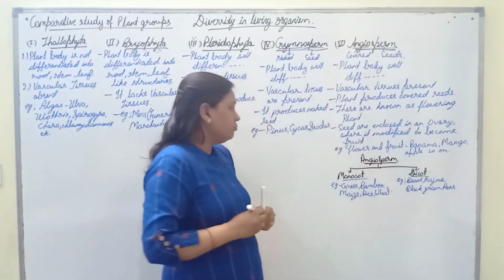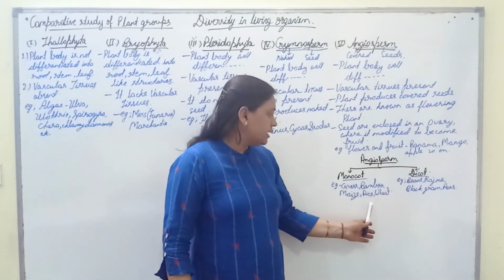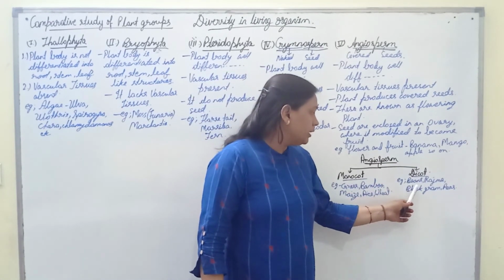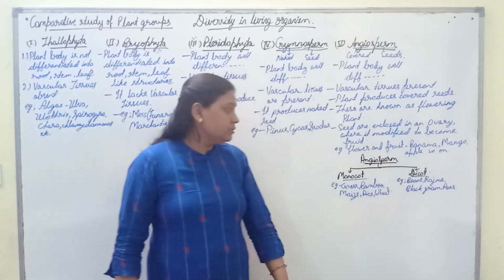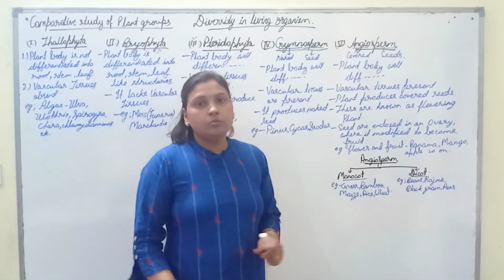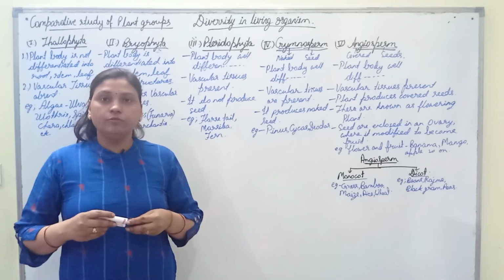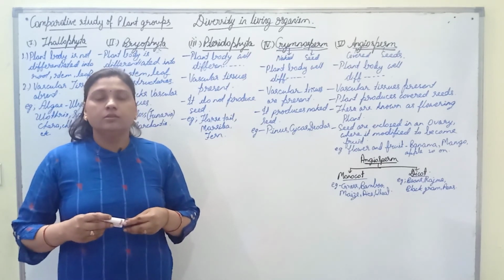So grass, bamboo, maize, rice, wheat are the examples of monocot, while examples of dicot are beans, rajma, black gram, peas. So this is all about the comparative study of the five groups of plants. Thank you.